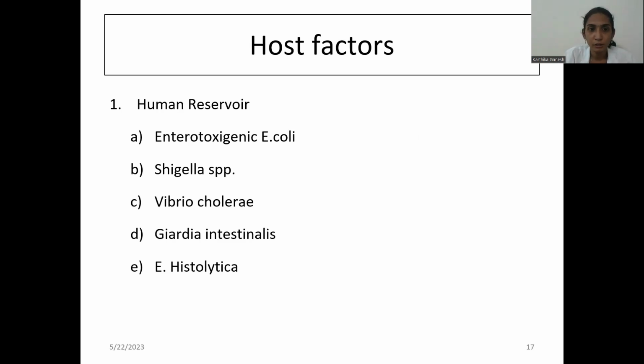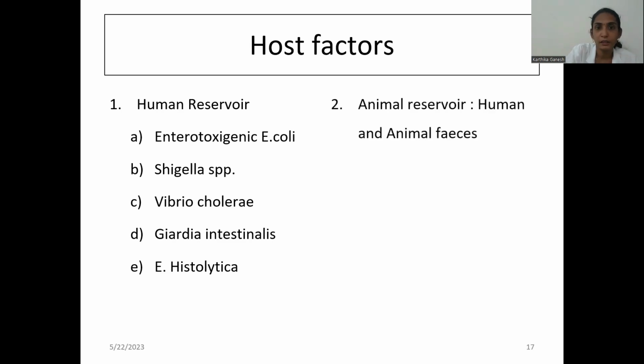Then host factors. The human reservoir, the host, is mainly the human. These are the most common causes, as we discussed. Animal reservoir: human and animal species. Infective materials, if we take the human species or the animal species, are mainly parasites and food particles contaminated with the parasite. Animal species are the source for diarrhea.